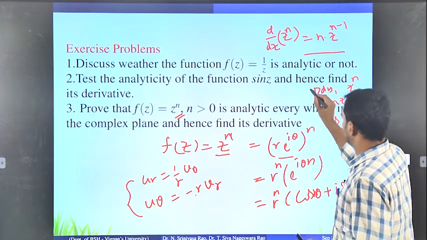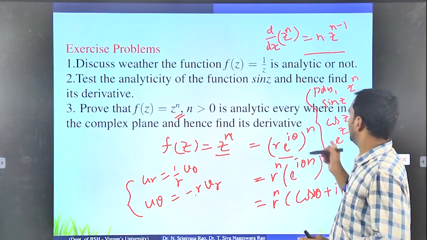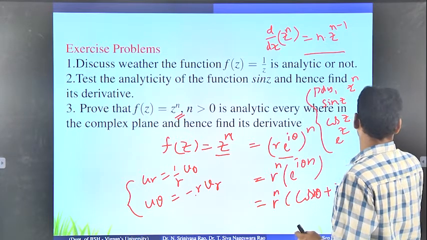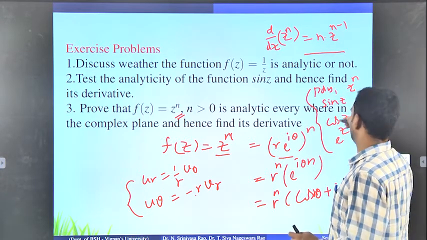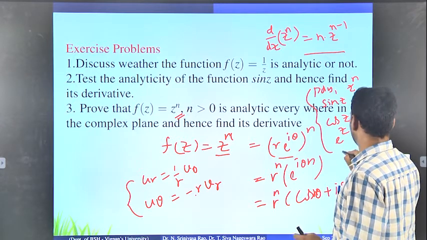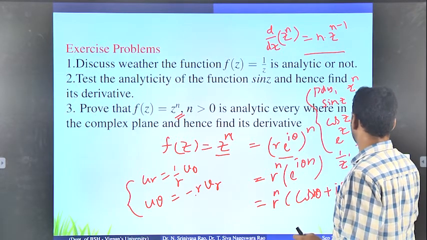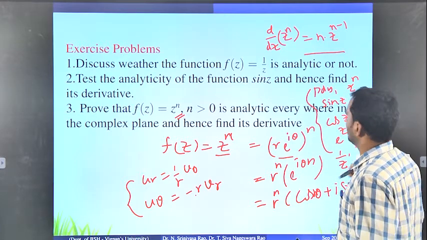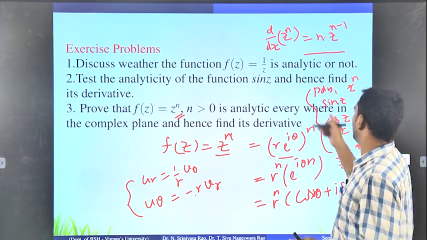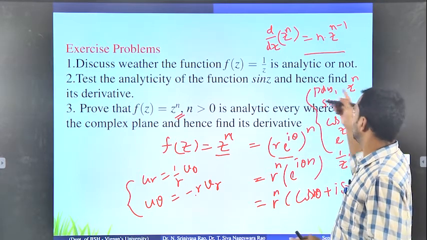If the function has these type of functions, no need to worry about continuity, because they are continuous everywhere. Also 1 by z is continuous at z not equal to 0.